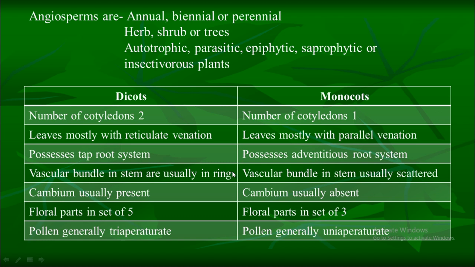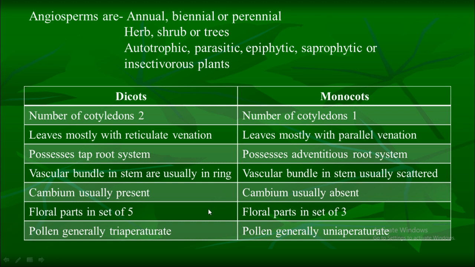Again, in dicot, vascular bundle in stem are usually in ring, while in monocot, vascular bundle in stem is usually scattered. Again, in dicot, cambium is usually present, while in monocot, cambium is usually absent.